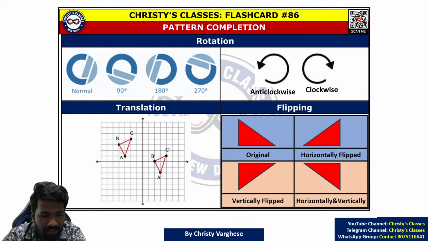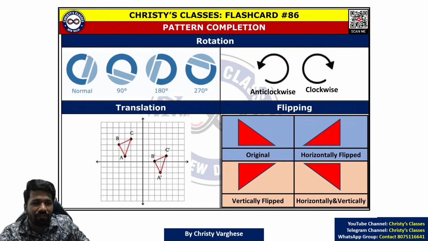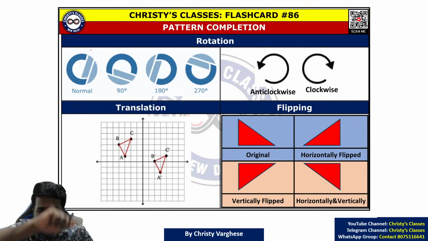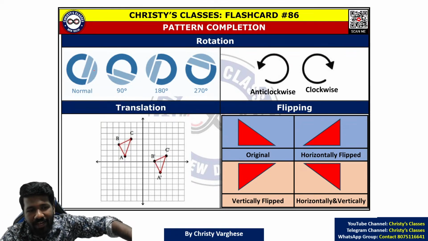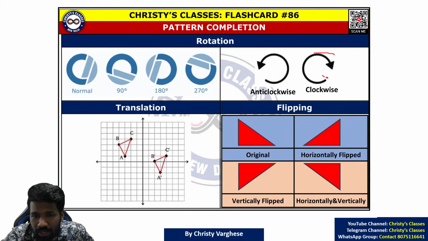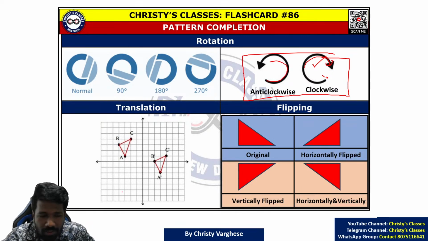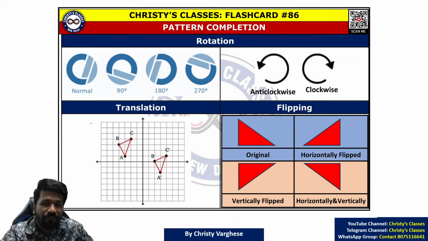Rotation means, as the name suggests, rotating. Like if you are driving a car, you rotate the steering wheel, and you can rotate it at different angles. First of all, you can rotate it in two directions, clockwise or anti-clockwise. Clockwise means like the hands of a clock; anti-clockwise is the opposite direction.